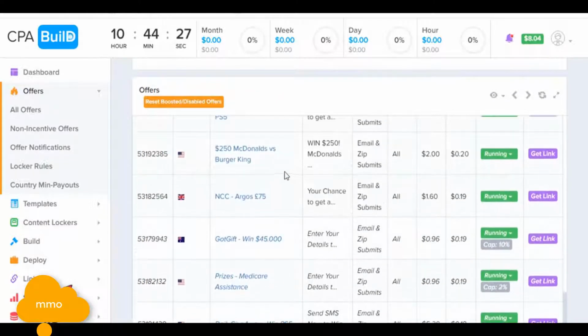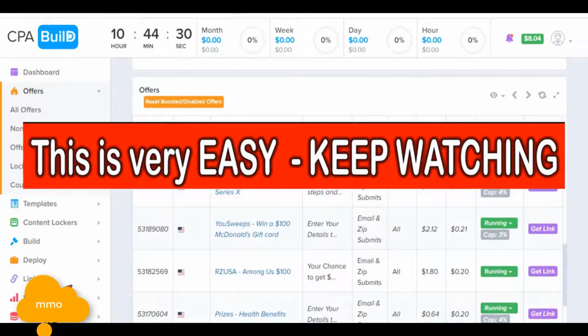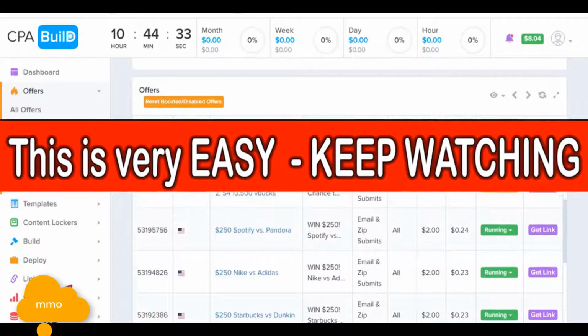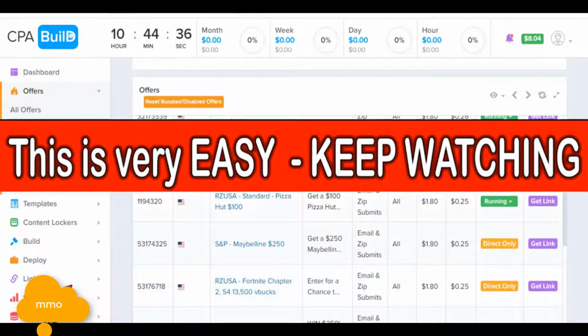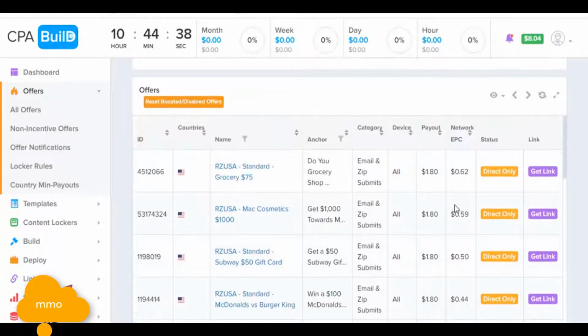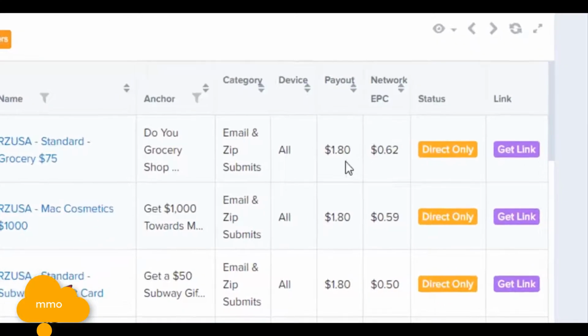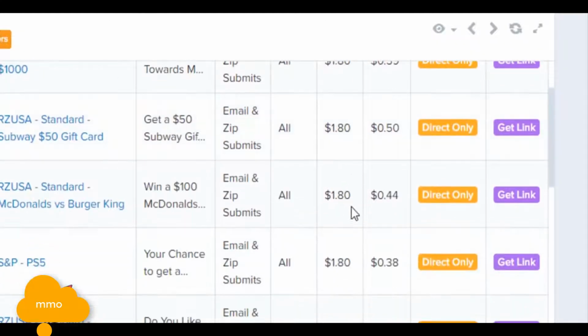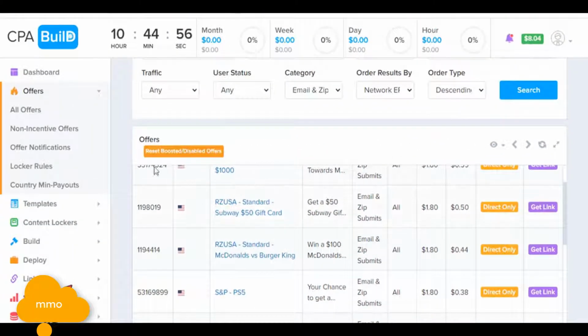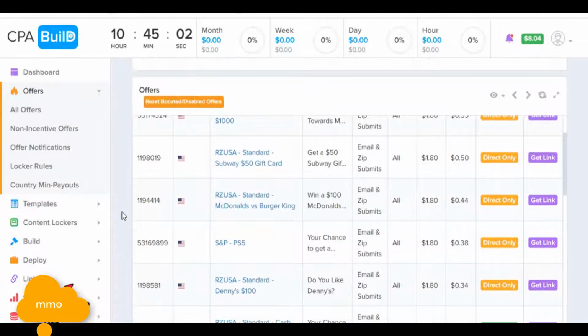So usually these kinds of offers are in every CPA network, so you can pick any of them. You can just check the network EPC and the payout, what they are actually going to give you per lead. So you can pick any of them where the EPC is good and the payout is also good. Anyway, I'm not going to talk more about offers or CPA networks today. As I told you, I'm gonna cover the method of how you can promote CPA offers for free. So let's check this out.